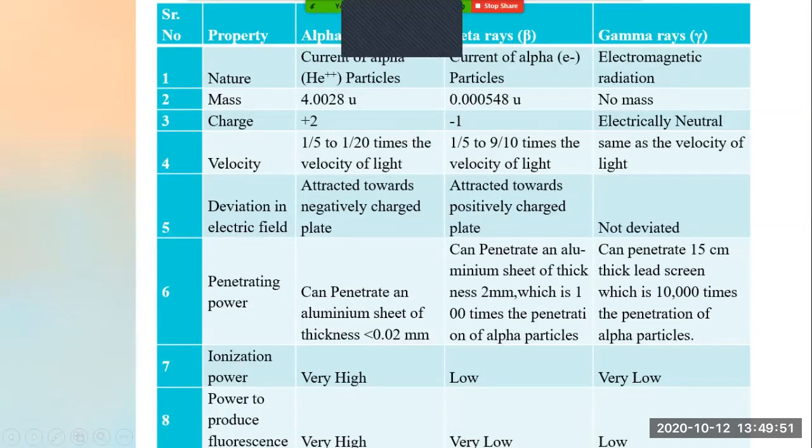It is 1/5 to 9/10 times the velocity of light. And what is the velocity of gamma rays? It is the same as the velocity of light. Whatever the velocity of light is, the same is the velocity of gamma rays also.